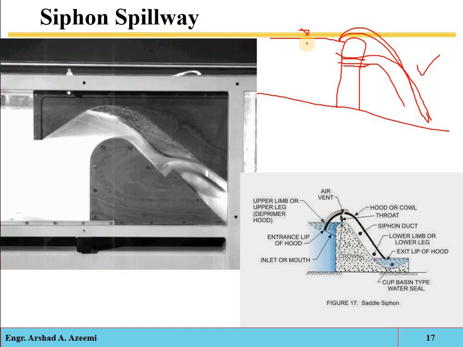A siphon is essentially a short discharge conduit located above the hydraulic grade line. There is some hydraulic grade line, and this structure is located above it. The existence of sub-atmospheric pressure allows the water to be sucked up. There is atmospheric pressure and there is sub-atmospheric pressure, so due to this pressure the water will be sucked up and then disposed down. Sometimes this is also used for the rotation of turbines because it has high pressure.